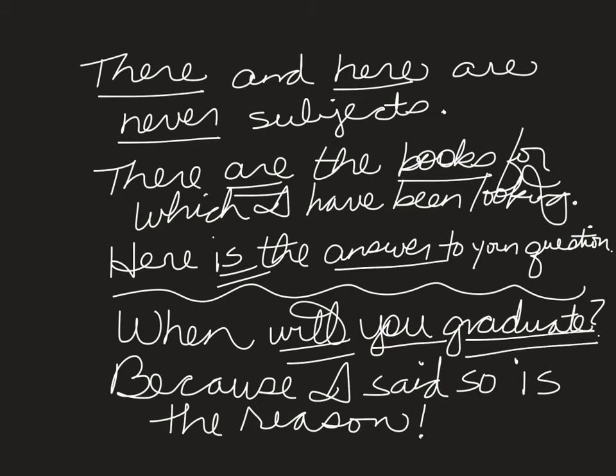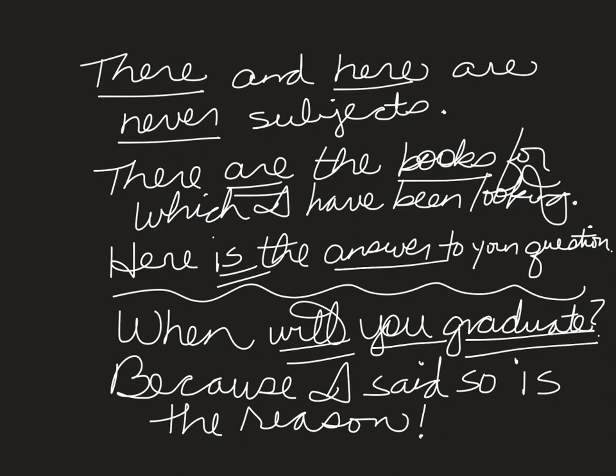And finally, sometimes, and this is rather rare, but it is done, and it is done usually purposely, occasionally in a declarative sentence that does not begin with there or here, your subject will be delayed.